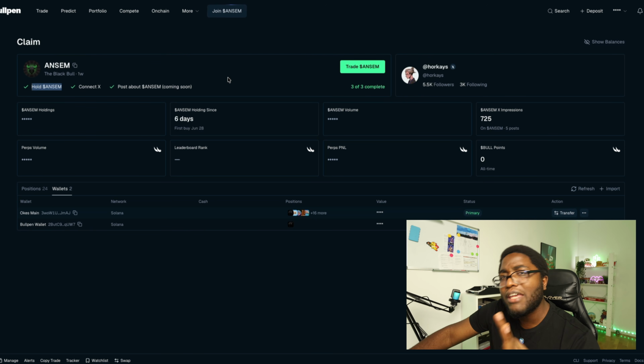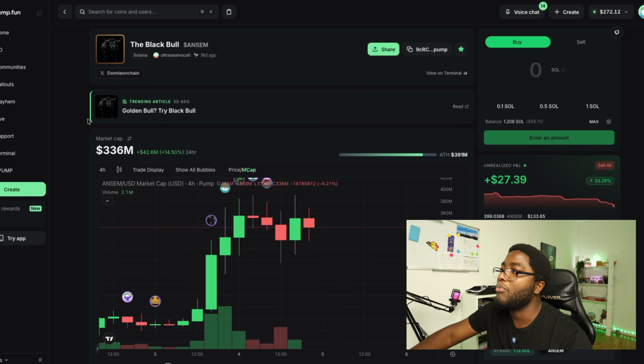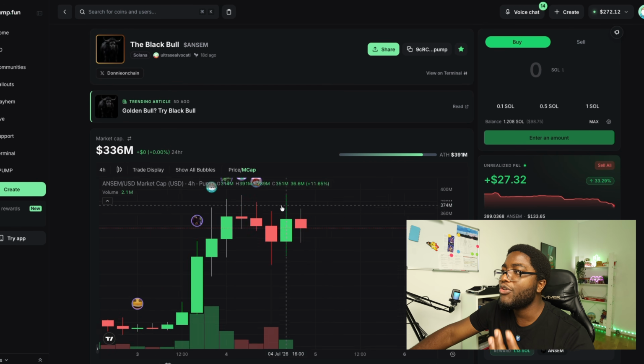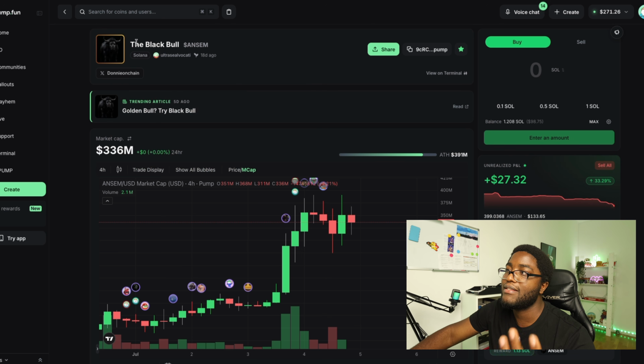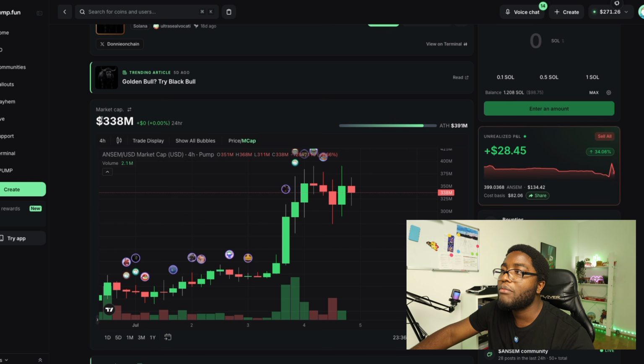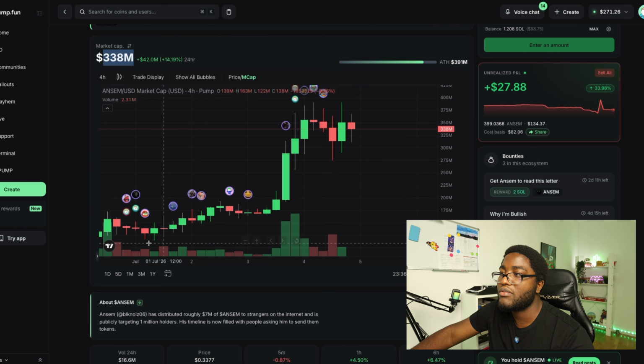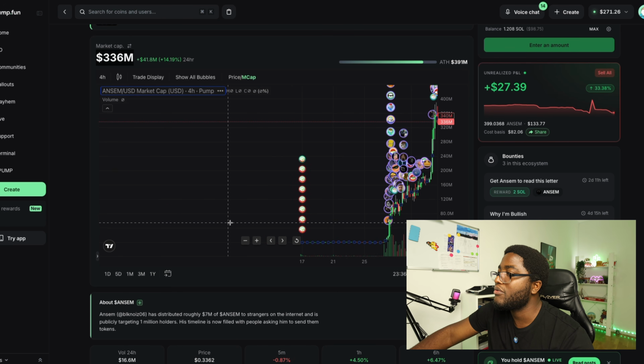And now I even need to explain what the airdrop could promise, right? So if we come all the way here to Pump Fun, you guys can see this is called the Black Bull, right? And it's called ANSEM, right? Now, the current market cap is sitting at 338 million. In just a few days, right?